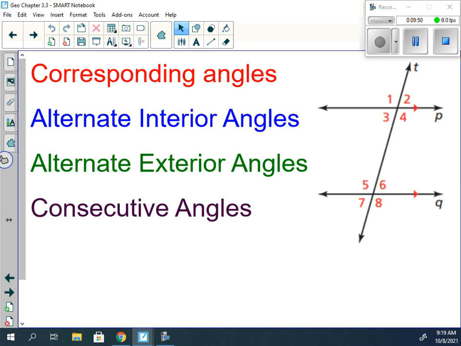So what we went over yesterday was corresponding angles, alternate interior angles, alternate exterior angles, and consecutive angles. Now, if we were looking at this here and we wanted to name the corresponding angles, well, we would have angle 1 and what? 5. Because 1 and 5 correspond to each other. They're in the same location. So 2 and 6.